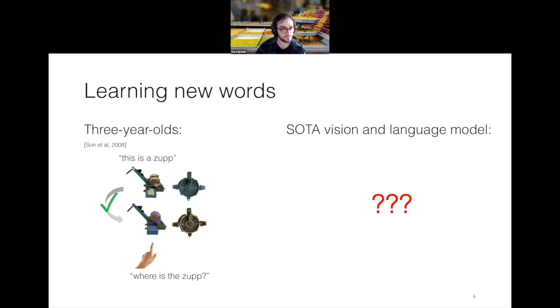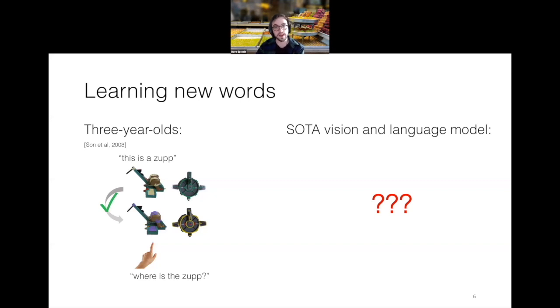So in this toy example from a paper from 12 years ago, and of course this has been studied by Tomasello and many others before, a set of new objects is shown to a child, and one of them is given a new name, a zup. And then a new set of objects, which varies slightly from that old set of objects, is presented, and the child is able to point at the object that ostensibly belongs to the same category when asked,